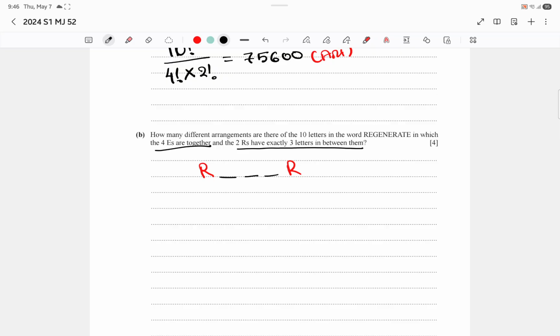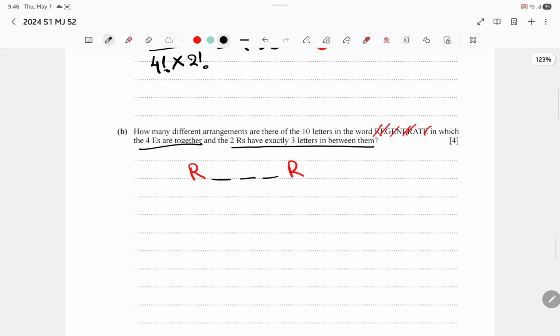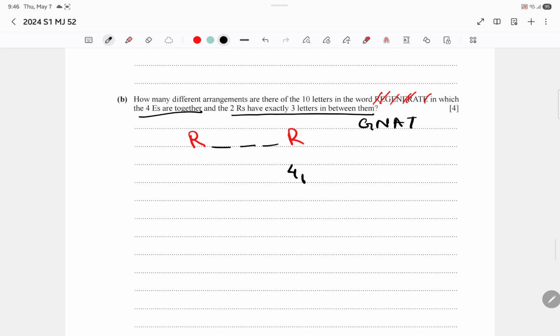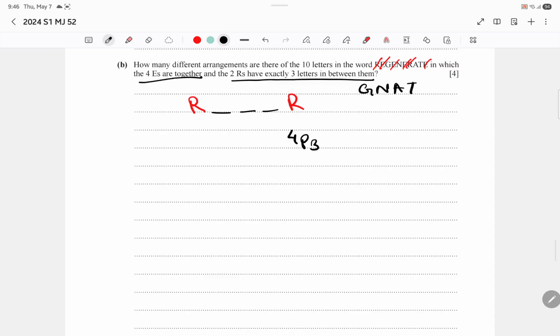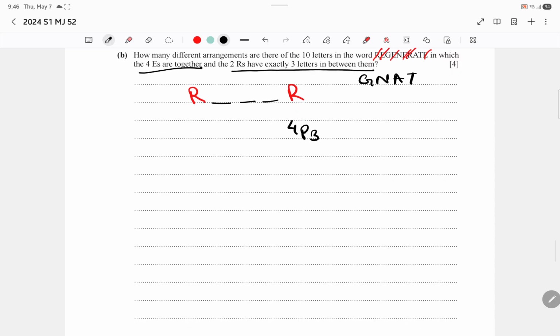Okay, so since there are 3 letters, the E's won't fit. So if we cross out the E's, 1, 2, 3, 4, and we cross out the R's as well, which letters are we left with? We're left with G, N, A, T. So out of these 4 letters, 3 are going to be here. That's why it's going to be 4P3. And the 4 E's are going to be together. So let's consider 1, 2, 3.